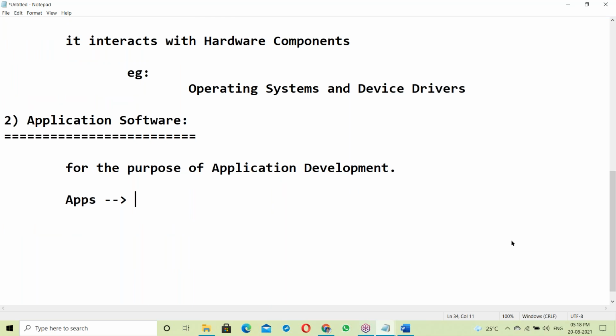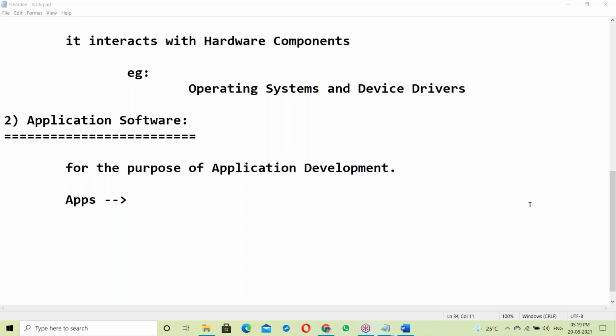Guys, can you tell me some examples? What are the applications we are using in our day-to-day life? You are working with some applications, right? You can ping in the chat box. You need not speak. If you are unable to speak, you can ping in the chat box.